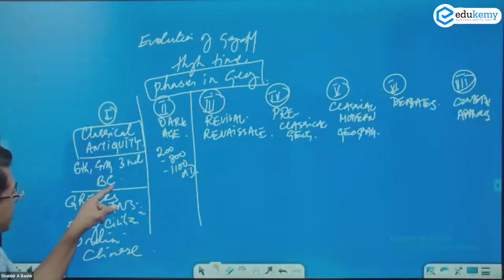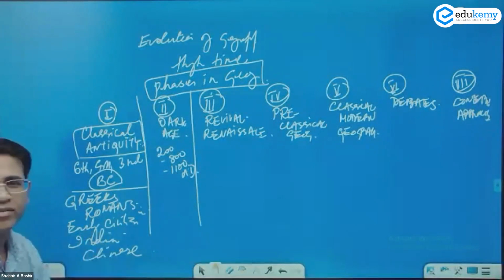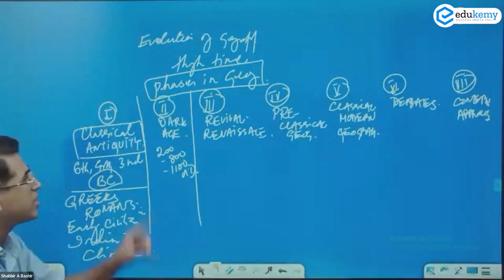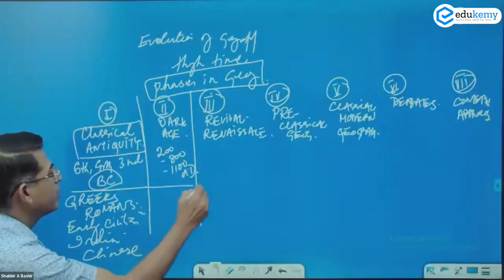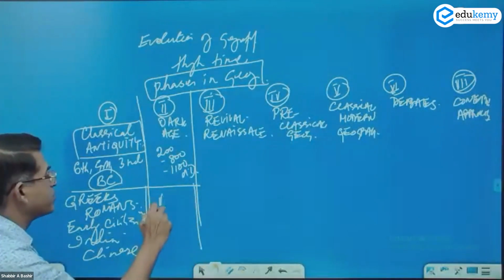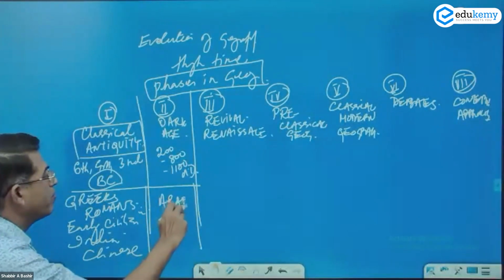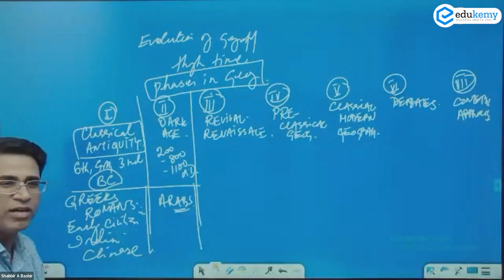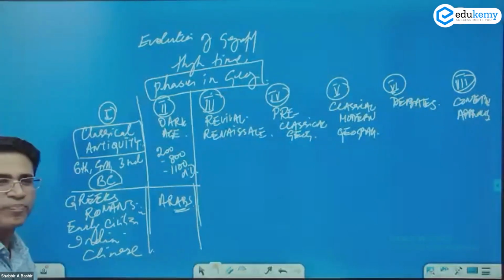This is BC. This is AD. Okay. So the Dark Age. In the Dark Age, we had the works of the Arabs. Arabs were the main contributors.